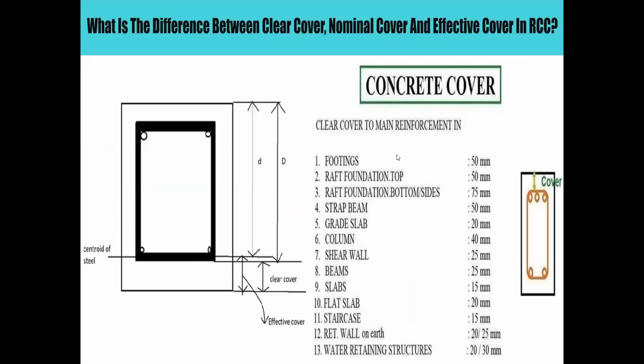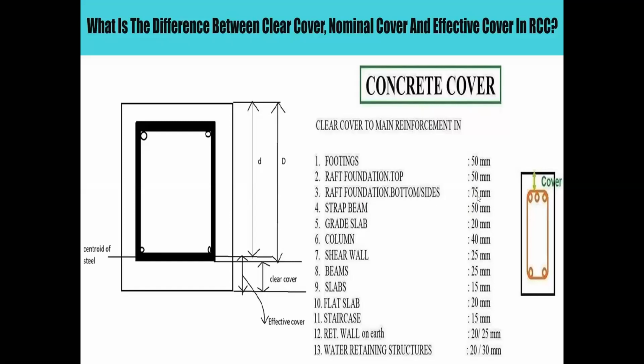Concrete cover or clear cover is provided to protect the reinforcement. See this picture: clear cover, effective cover, and centroid of steel. Different structural elements are there. For example, footings: the cover maintained is 50 mm. For the foundation at the top, 50 mm. For the foundation at the bottom, 75 mm.